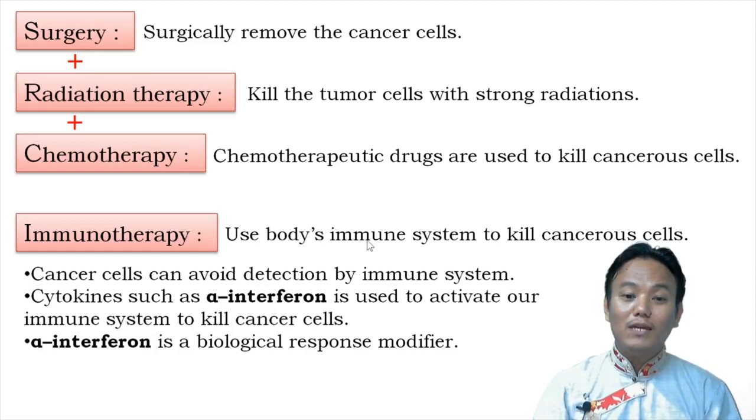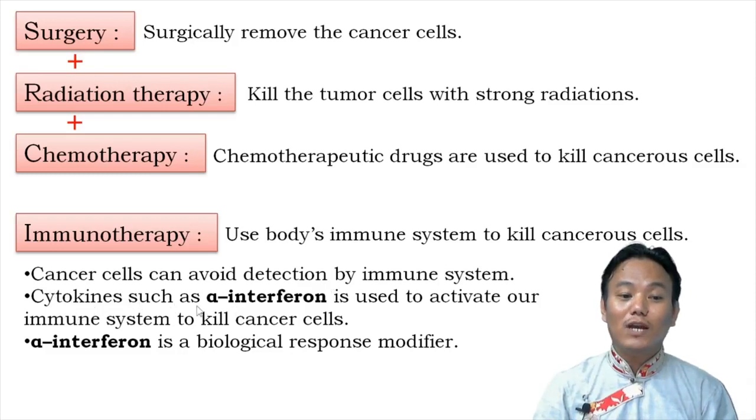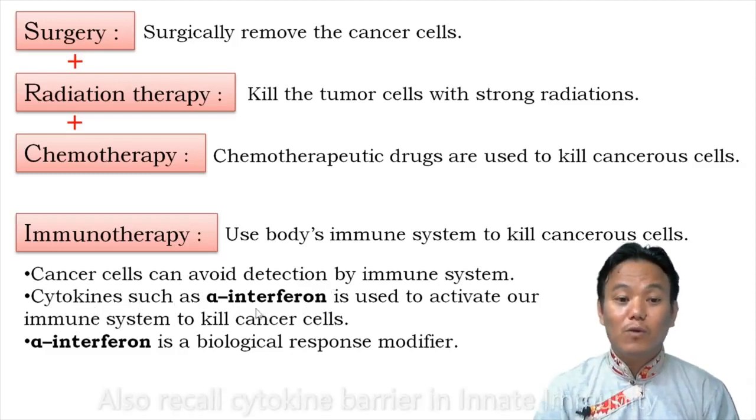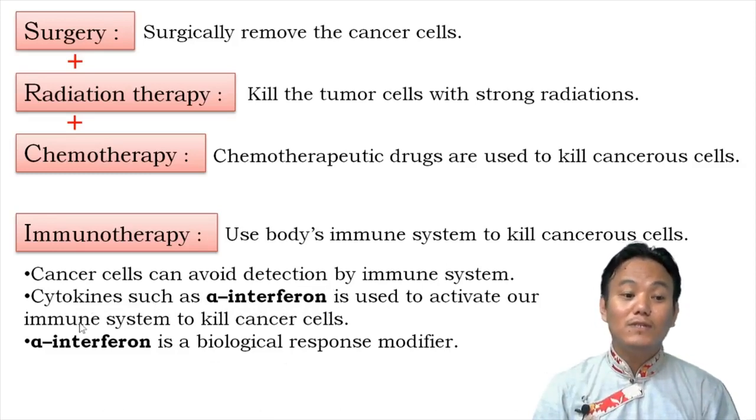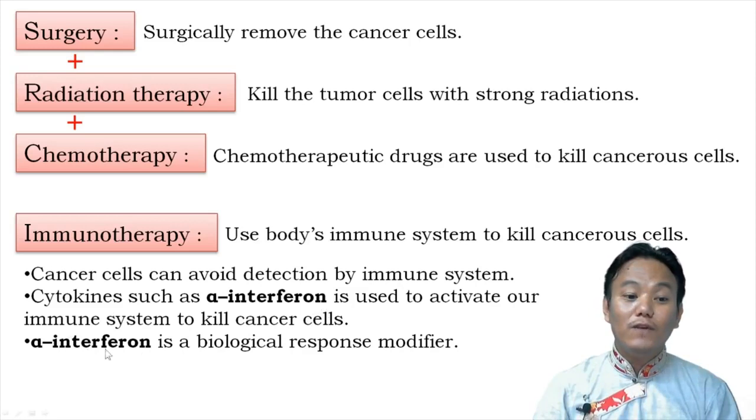In order to make the patient's immune system kill the cancerous cells, doctors will inject the patient's body with cytokines such as alpha interferon. This particular word is important. Alpha interferon is a cytokine which activates the person's immune system to start killing only the cancer cells. If you inject a person with alpha interferon, the person's immune cells like macrophages and natural killer cells will seek out cancerous cells and kill them. So alpha interferon is a biological response modifier. So these are the methods which are provided in your textbook as treatment methods for cancer.